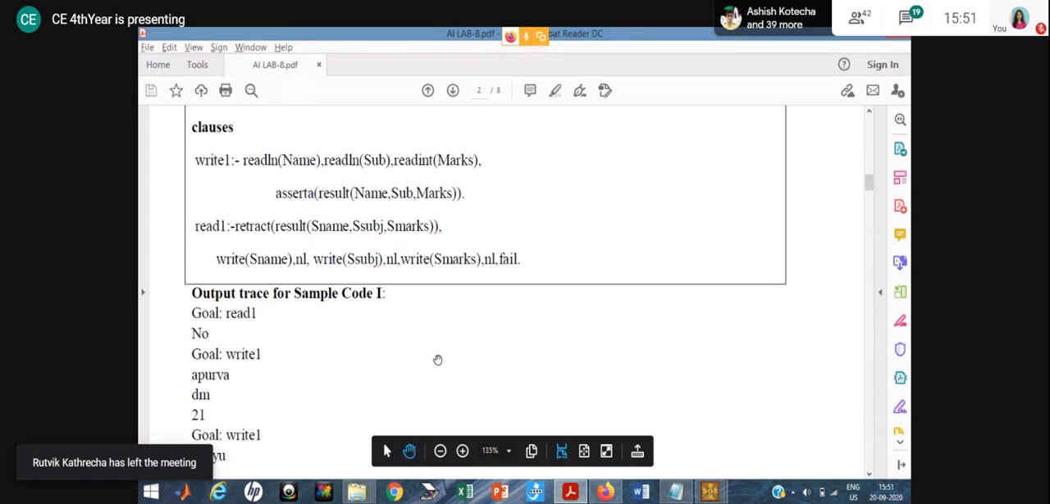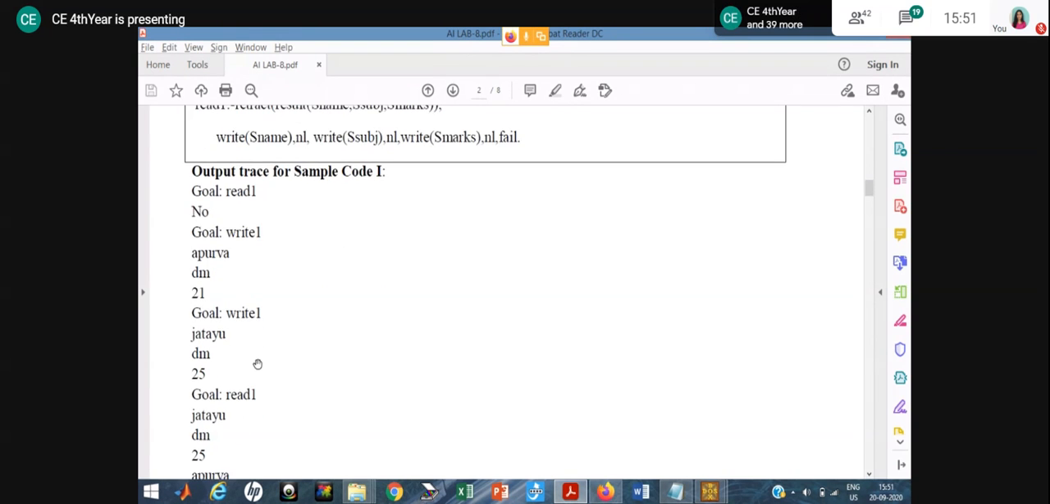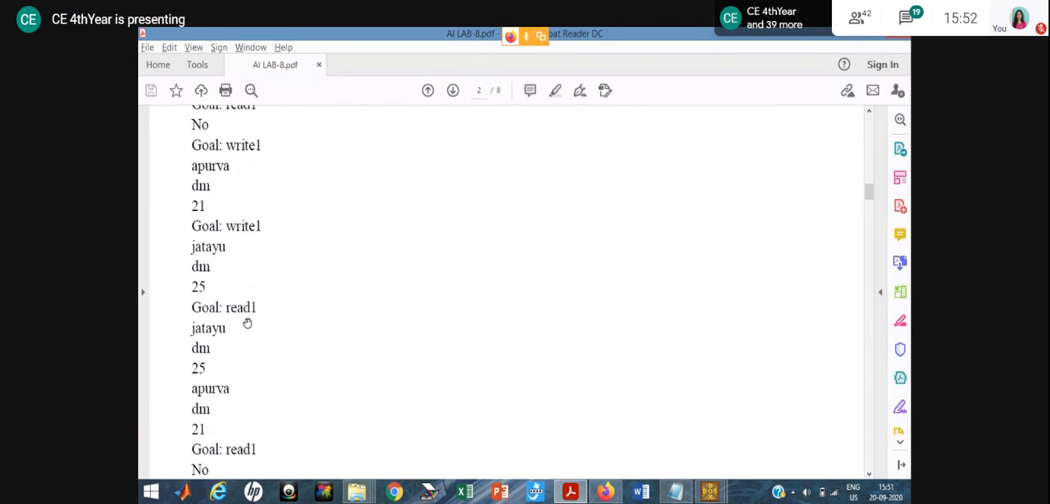See here one output is given. Initially when I write read one, but nothing is there. That's why it will show you no. Then after if I write something two times, and after that if I use read, it will show you. So first I write Apurva, then suppose I write Jatayu.